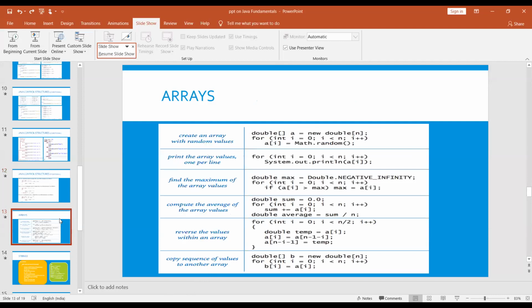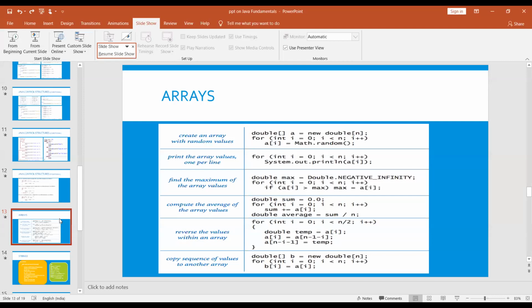Next one is array declaration. Okay, we already know in C language how to declare an array, 2-dimensional array and 3-dimensional array. Here I have some examples to show you how to generate a random variable by using arrays. Okay, how to print array values, how to find the maximum value of an array, how to find the average of an array, how to reverse the values in the array, how to copy those values into another array.